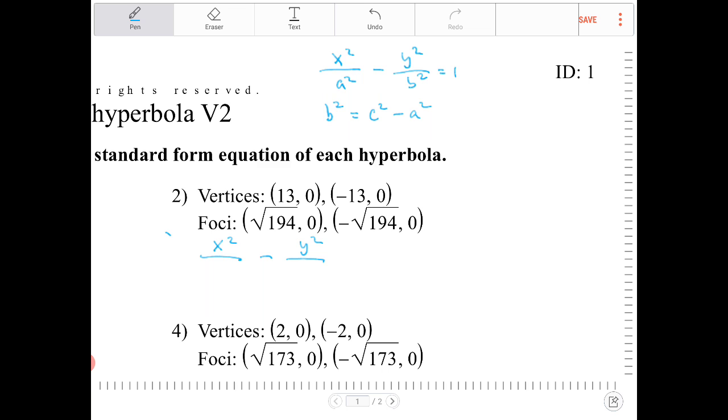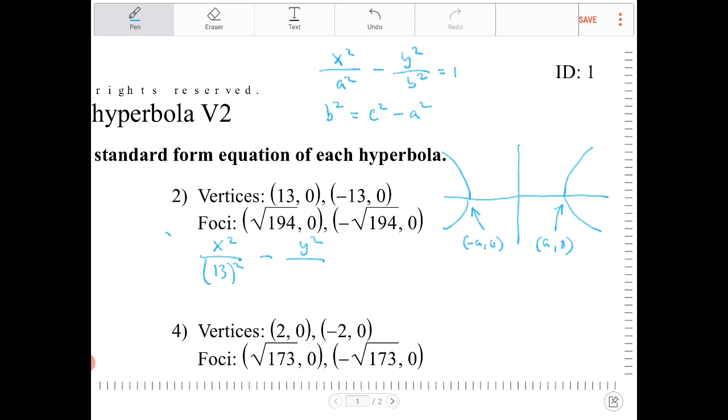Well, a can easily be figured out because, if you remember from the graph, the vertices are negative a comma 0 and positive a comma 0. So immediately I know a has to be 13. Now the question is, what is b?